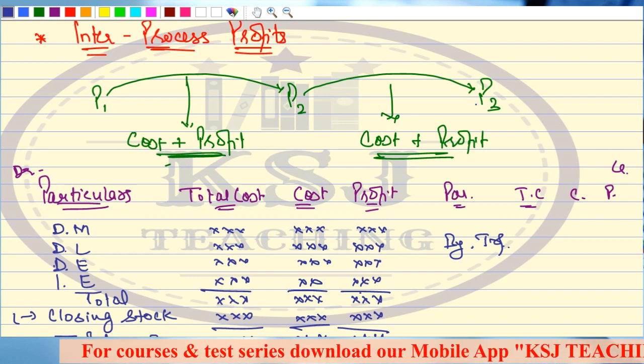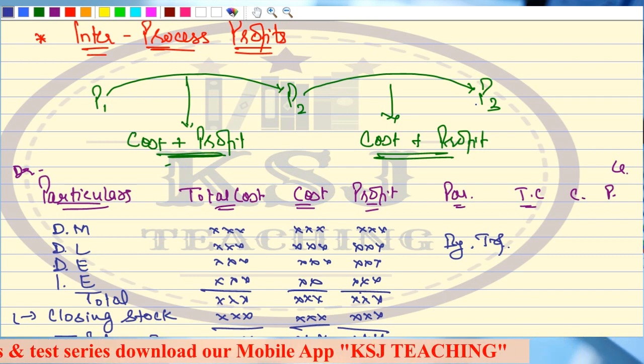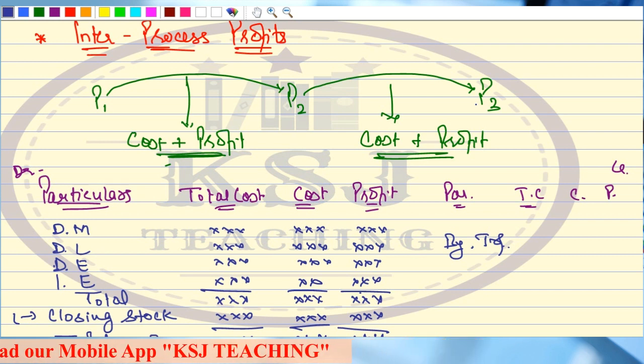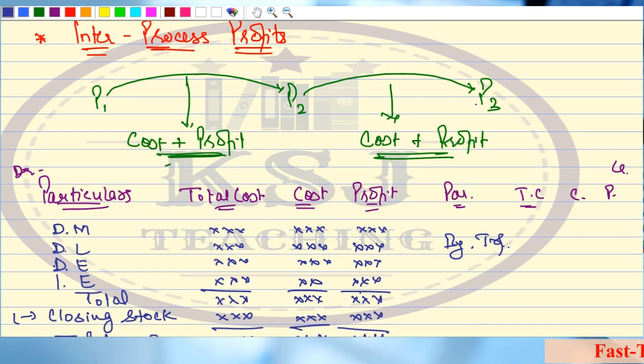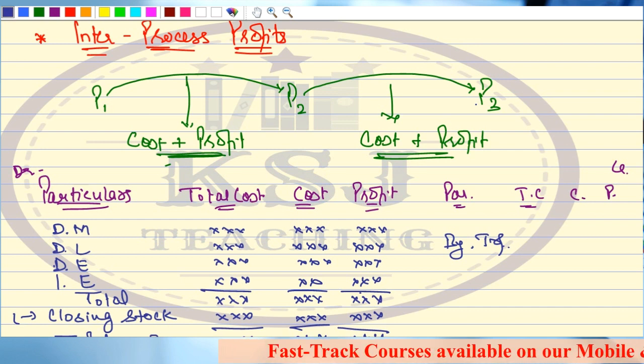So this is all about the chapter of process costing. I have tried my best to explain it in the best way. I hope you people have enjoyed it. I hope you people have understood it. Now, the next thing that you have to do is practice, practice, practice, and practice. Right? Where to practice from? Sir, follow the ICAI study material first.